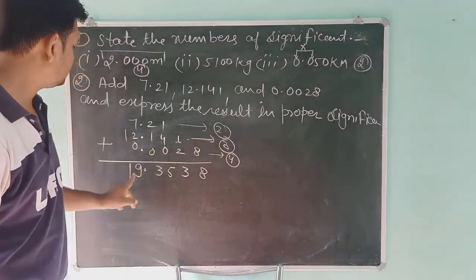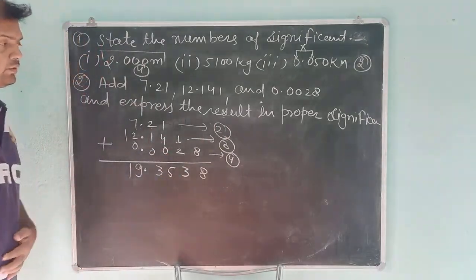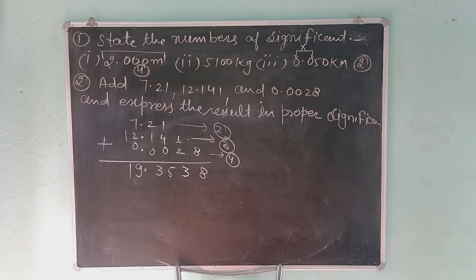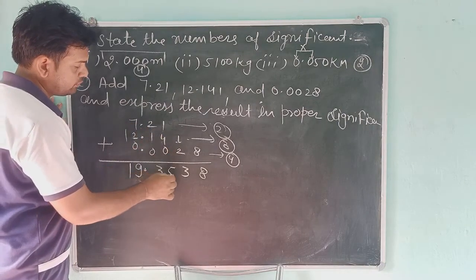So students, in your answer you have to round it off to 2 digits. Here you can see that 7.21 has the minimum number of decimal places. So the result is rounded off up to the second place of the decimal point. After the decimal we have 2 digits.